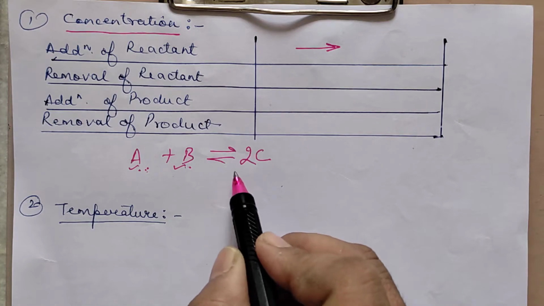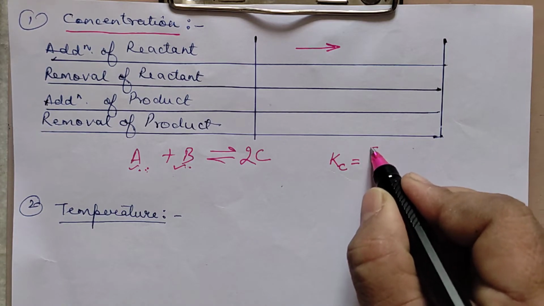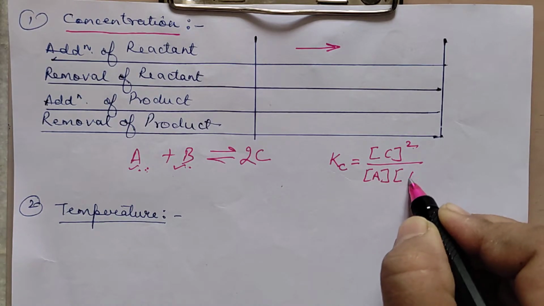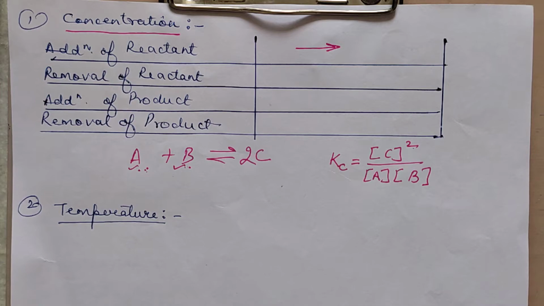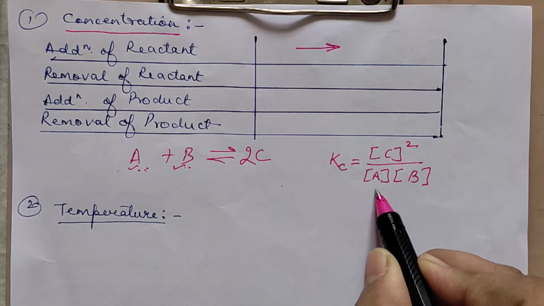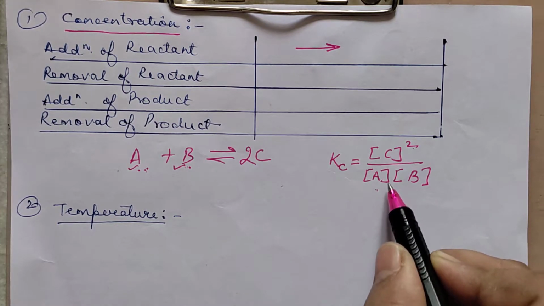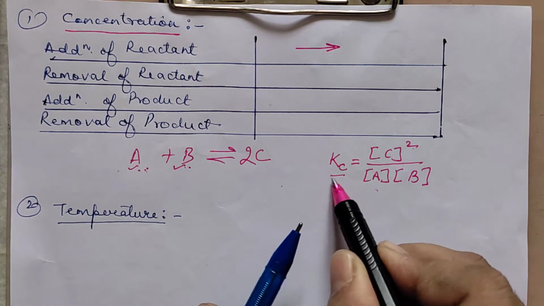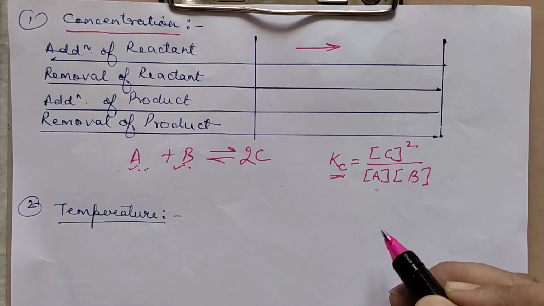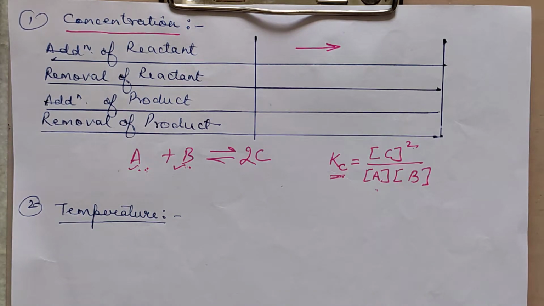Because if I want to write the equilibrium constant for this particular equation, Kc will be concentration of C to the power 2 by concentration of A into concentration of B. So in a way we are adding reactants. Adding reactants we have added to the denominator. This concentration has increased. When the concentration of the denominator increases, then to maintain this Kc, the numerator also starts increasing. Means concentration of C starts increasing. How will the concentration of C start increasing? When the reaction moves in the forward direction.